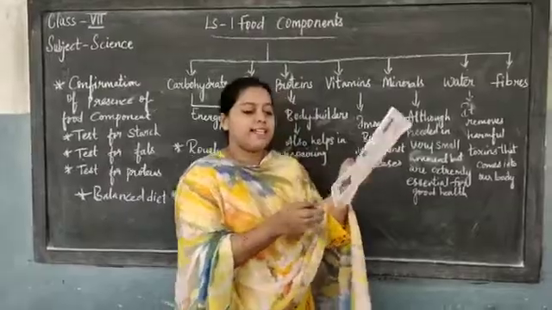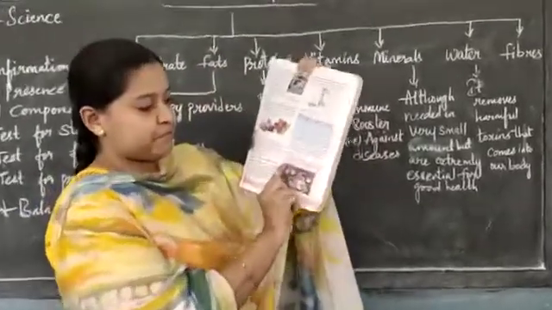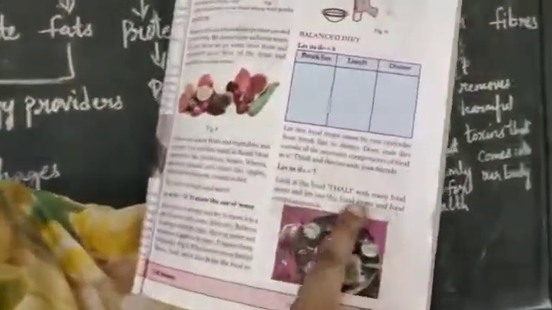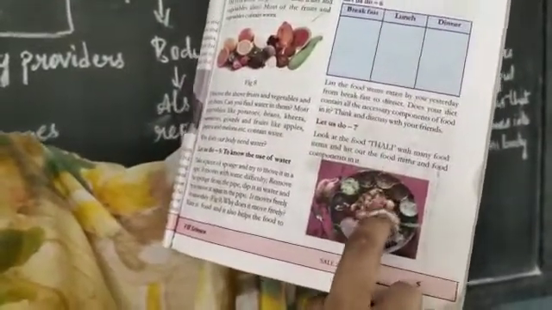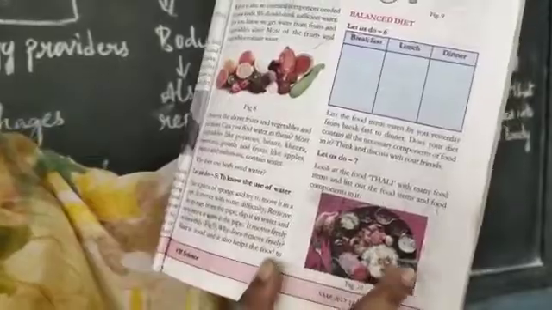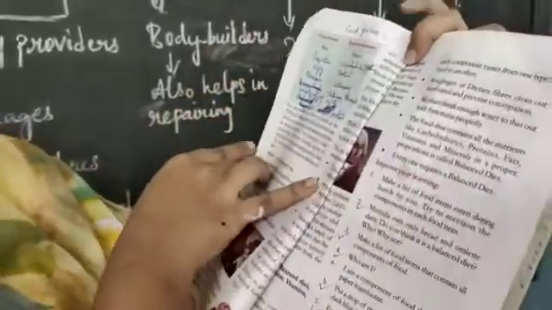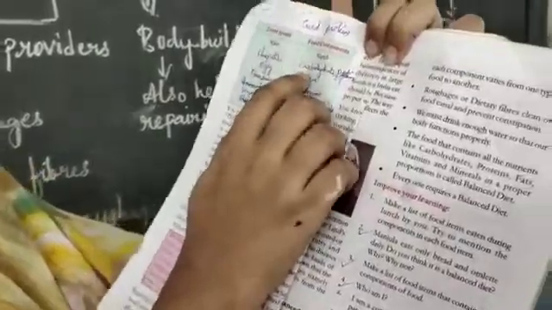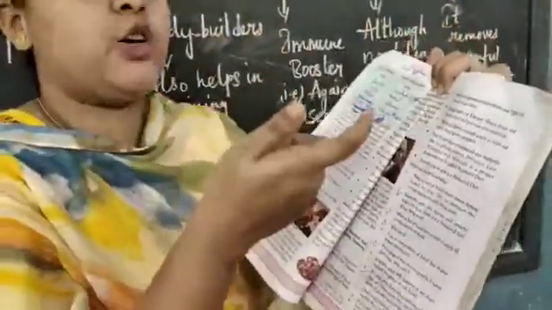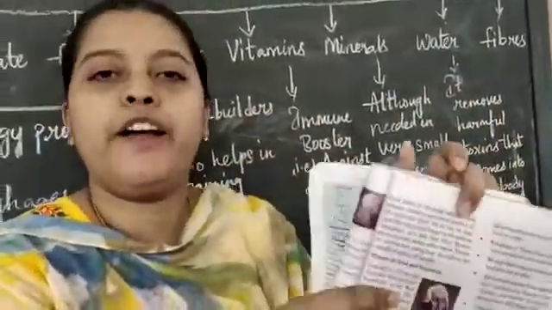Next, you can see on page number 5. Look at this food. This is a thali, children. It consists of some food items. You must note down these food items in the box on page number 6, children. Okay, in this box you must note down. I will say it twice. You can note it down in your textbooks, children.